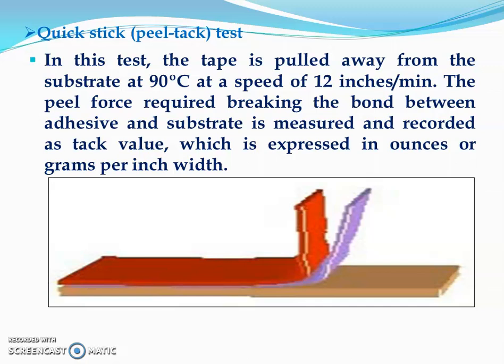Then quick stick test. In this test, the tape is pulled away from the substrate at 90 degrees at a speed of 12 inches per minute. The peel force required to break the bond between the adhesive and the substrate is measured and recorded as a tack value, which is expressed in ounce or gram per inch.